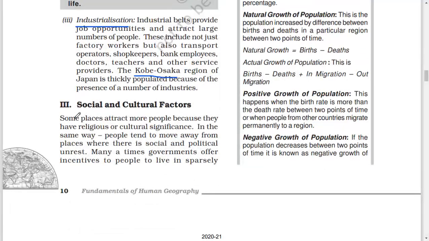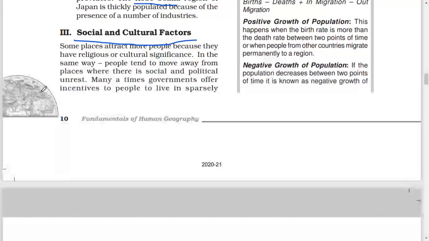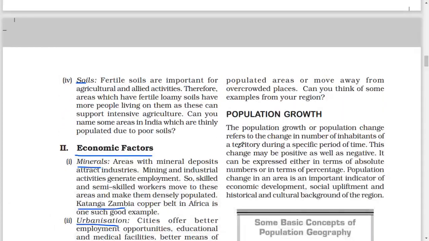3. Social and cultural factors. Some places attract more people because they have religious or cultural significance. In the same way, people tend to move away from places where there is social and political unrest. Many a time governments offer incentives to people to live in sparsely populated areas or move away from overcrowded places. Can you think of some examples from your region?